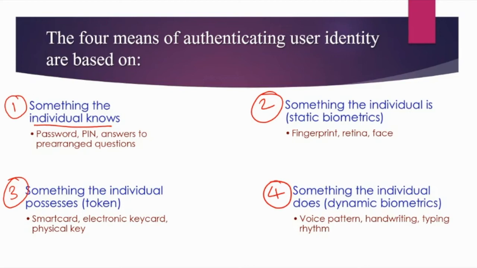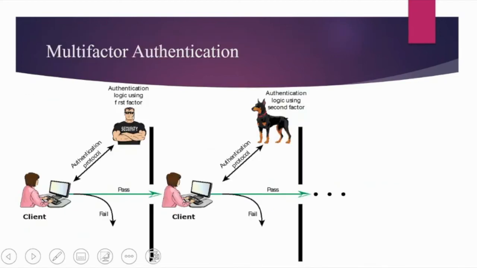This authentication process could be a single level authentication process. For example, when you open your Gmail account, you have to put your user ID or email ID and the password. You are done. But if you enable two-factor authentication, then you have to insert an OTP as well. So multi-factor authentication means there are multiple layers of authentication.